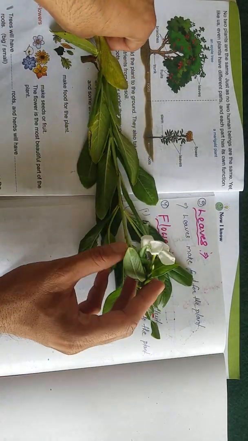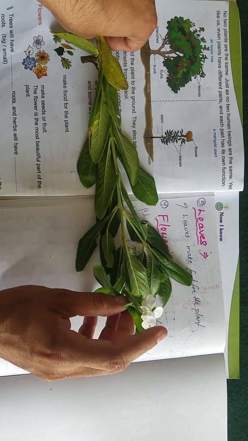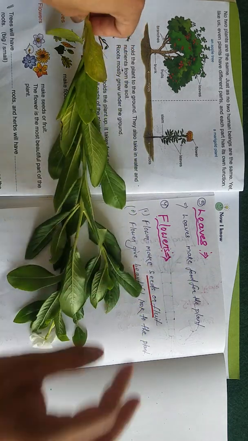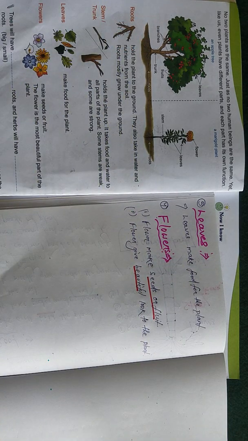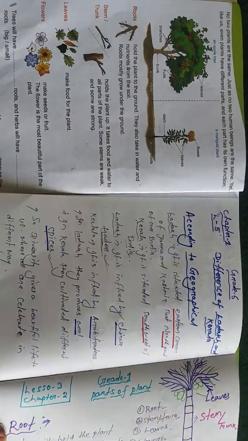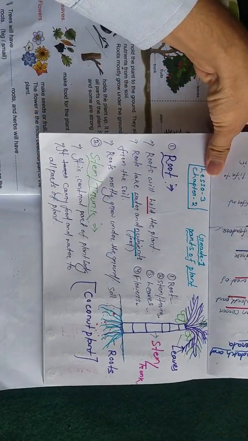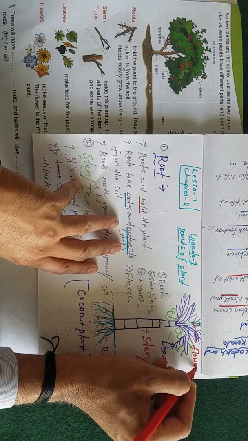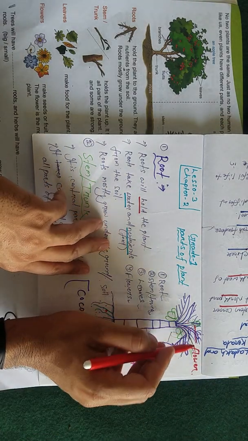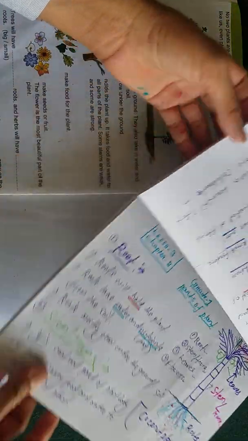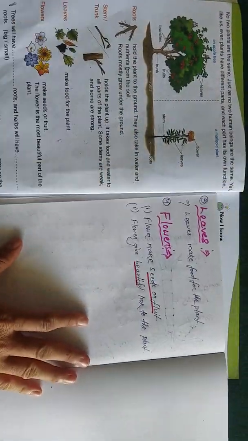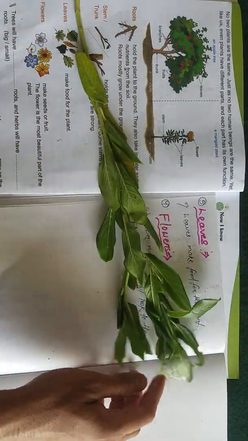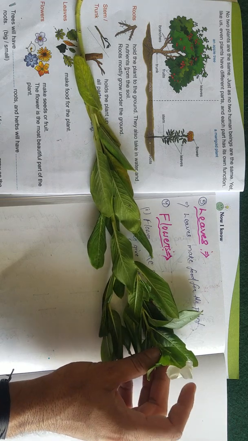So flowers give beauty to the plant, and flowers give the fruits and seeds. So student, see, this part of the plant is called the flower part. Okay, you might have seen the flower part in different trees. See, this is the plant, and on this plant the flower is there, this is the flower part.